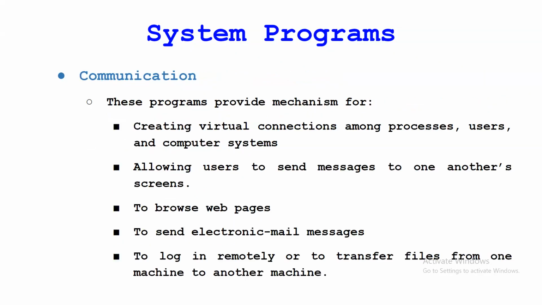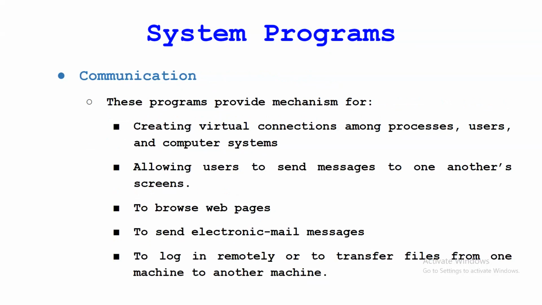Now next one is communication. Under this communication category, these programs provide mechanisms for creating a virtual connection among processes.